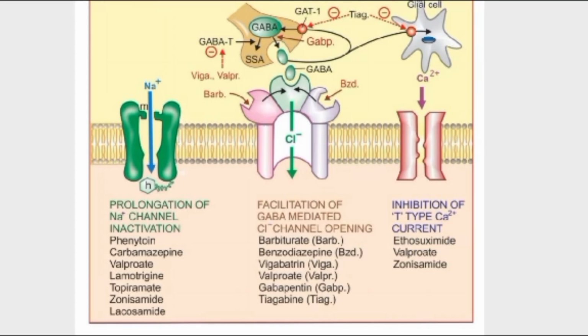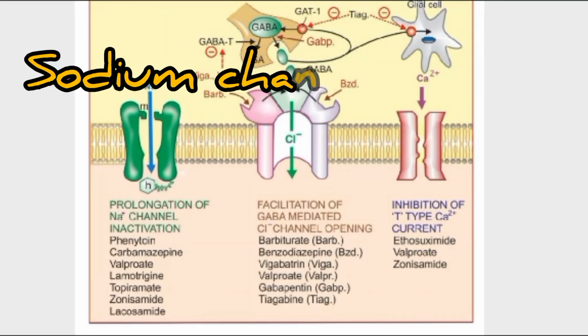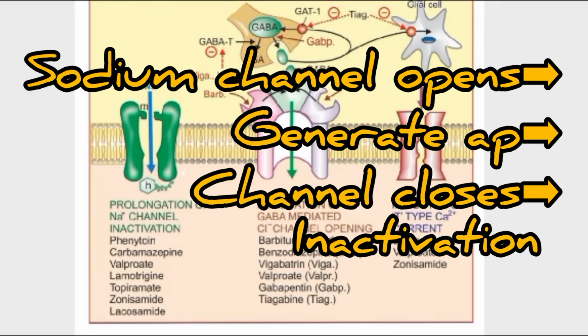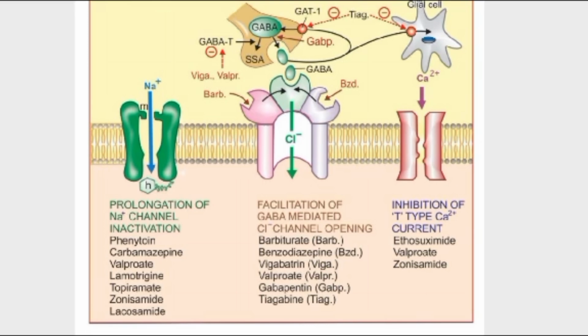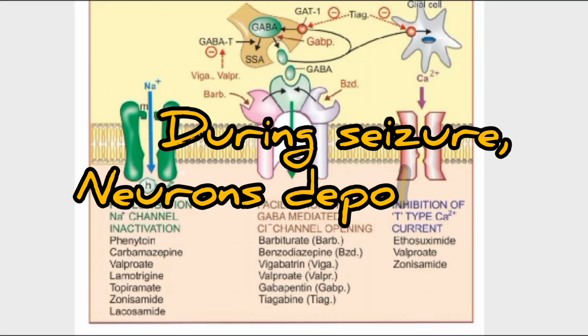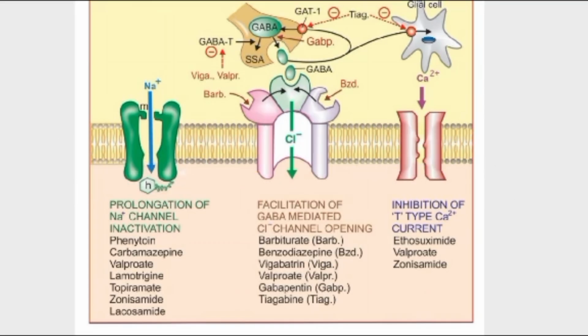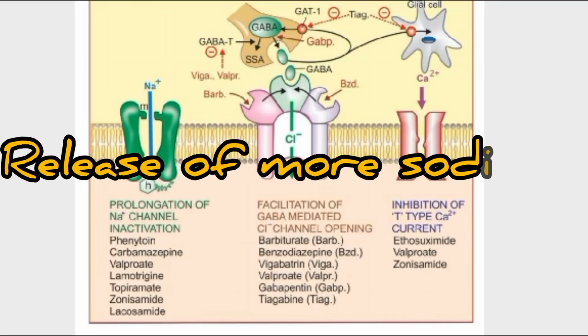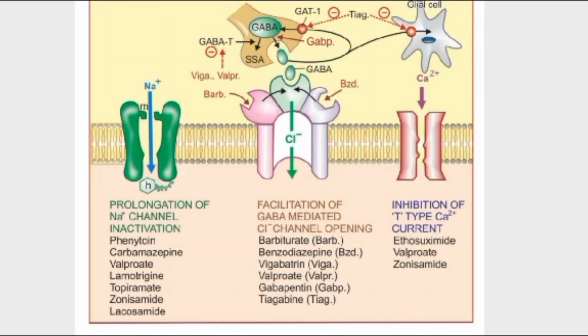Okay. So normally what happens is that in neurons the sodium channel opens, they generate action potential, then the channel closes leading to inactivation. So this generates a stimulus. So what happens during seizure? During seizure the neurons depolarize, which means the opening of the sodium channels in the neurons. This causes firing of action potentials at high frequencies leading to the seizure. So what are the drugs acting by this mechanism? First is phenytoin, carbamazepine, valproate, lamotrigine, topiramate, zonisamide and lacosamide.